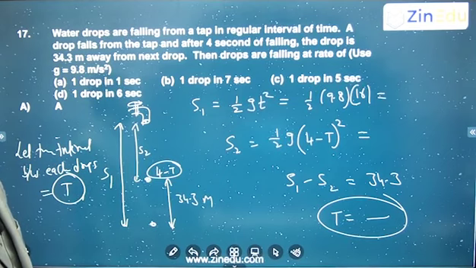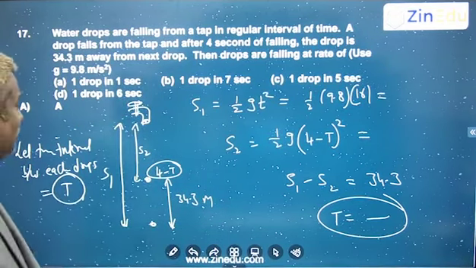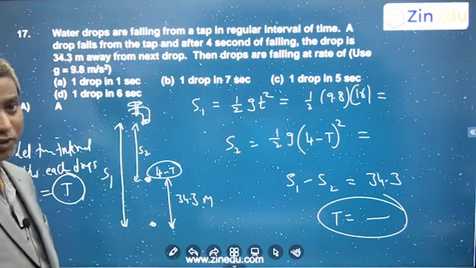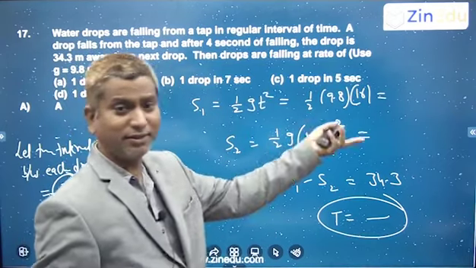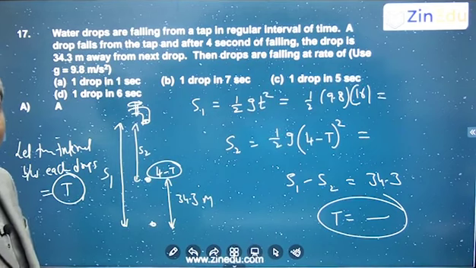So you can get how many drops are falling for each second, right? So this is one way, or else just trial and error also you can make it. If you think that one drop in 1 second, this is 4 seconds, this is 3 seconds. Okay, so half g t square, 4 seconds if you take, and 3 seconds how much displacement it is having. Like that also you can cross check and verify, right?